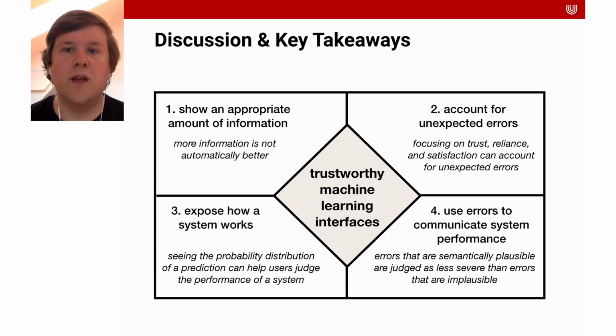For the discussion and the key takeaways, we will consider what our results imply for the design of trustworthy machine learning interfaces. We found that trustworthy machine learning interfaces should show an appropriate amount of information, account for unexpected errors, and expose how the system works. Errors of the system could be used to communicate system performance. Semantically implausible errors, like a cat that is misclassified as an airplane, could be used to alert users about situations where a system is not trustworthy.